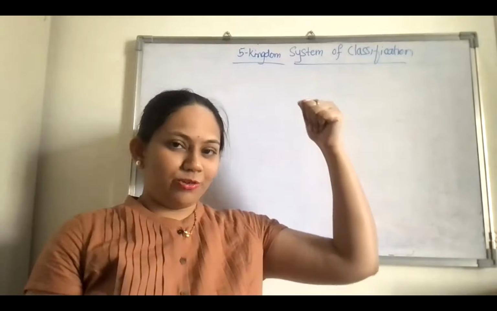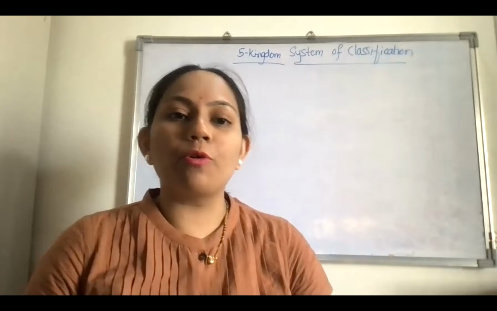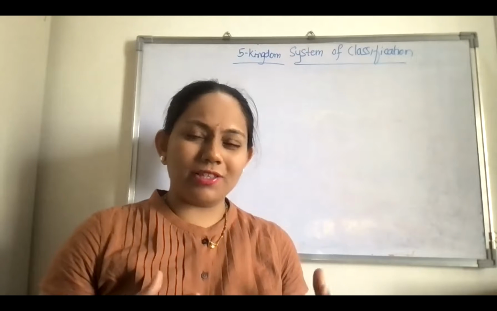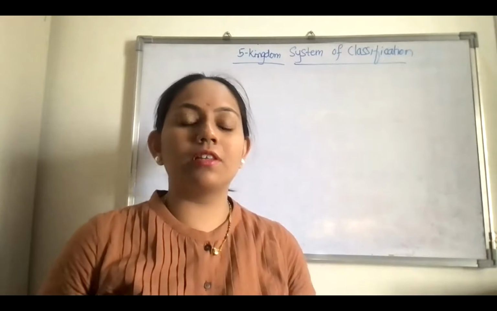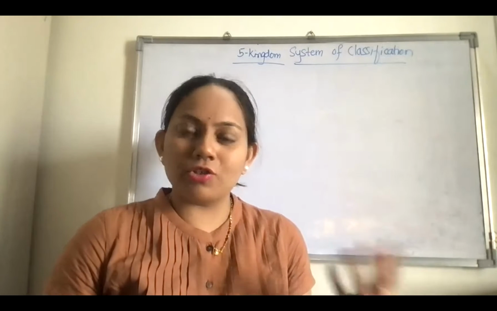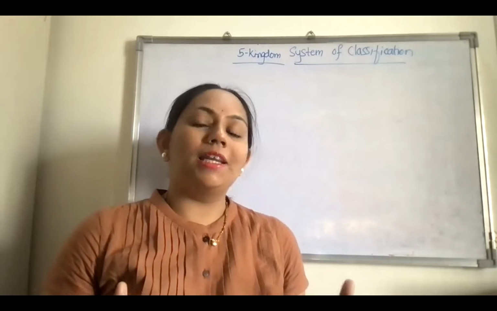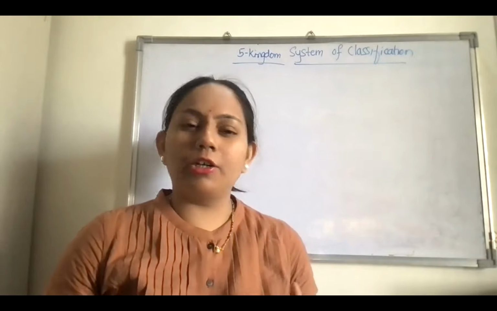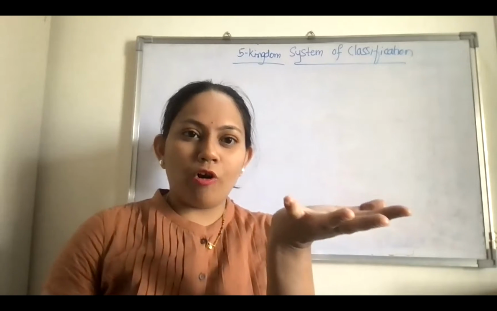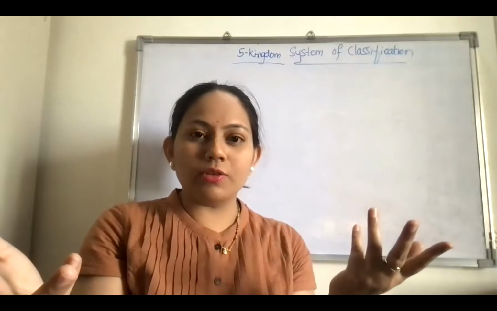As you can see, we are going to study the five kingdom system of classification as proposed by Robert Whittaker in 1969. In our surroundings, you can see many different life forms, living organisms ranging from algal growth on water bodies to tall green plants like the banyan tree, different animals like cat, crow, elephant, cow, buffalo, and also the growth of bread mold on the bread. Okay, how are these organisms classified?